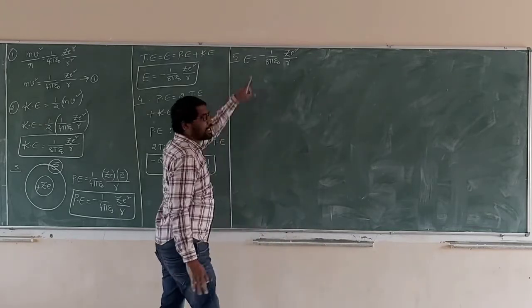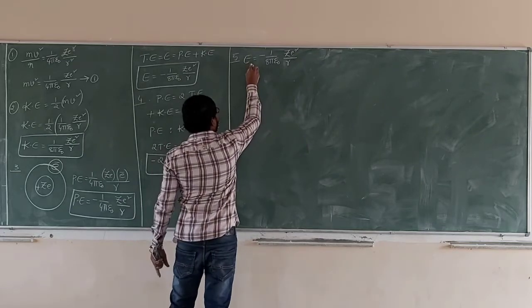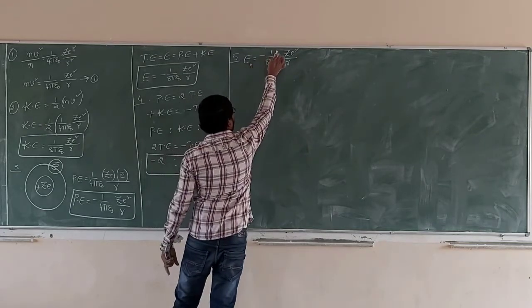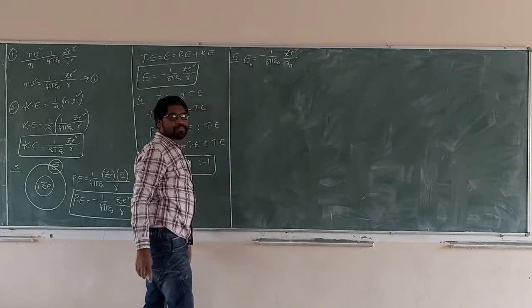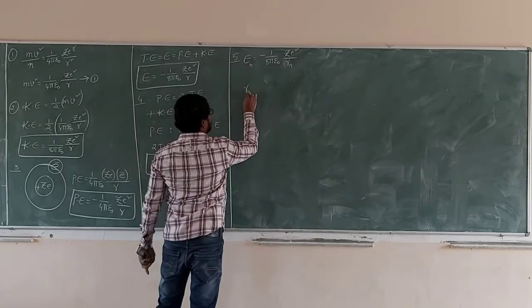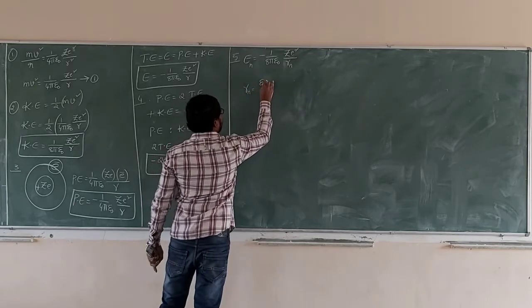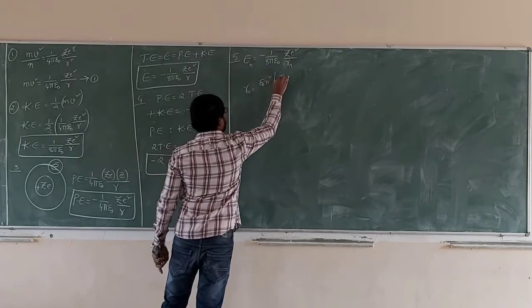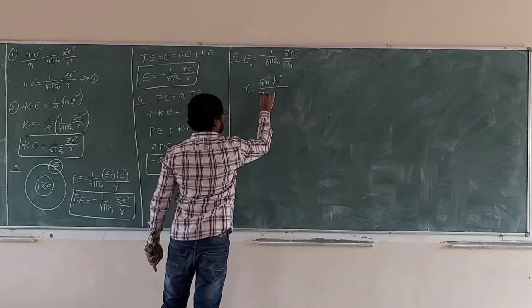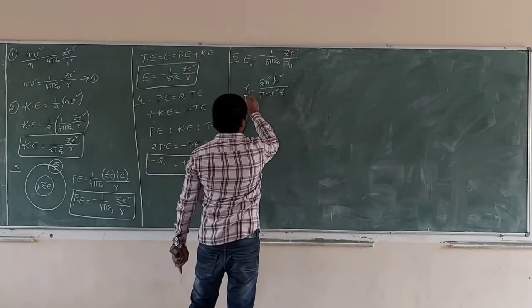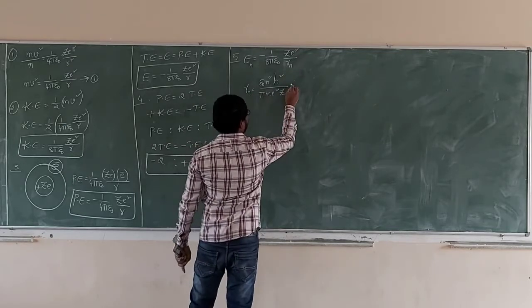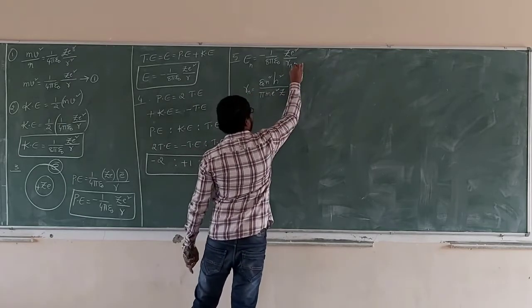Total energy Eₙ is equal to minus (1/8πε₀) Z e² divided by the radius of the electron orbit. What is the radius? rₙ is equal to ε₀ n² h²/(π m e² Z). This rₙ is substituted in this equation.